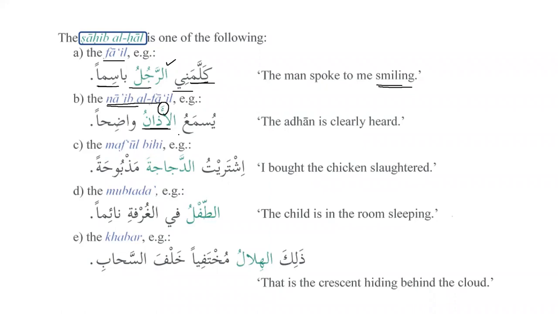Why do we say it is na'ibul fa'il? Because when we have a passive sentence, we don't have the doer. If we have anyone in the place of the doer, we call this na'ibul fa'il, yani the deputy of the doer.